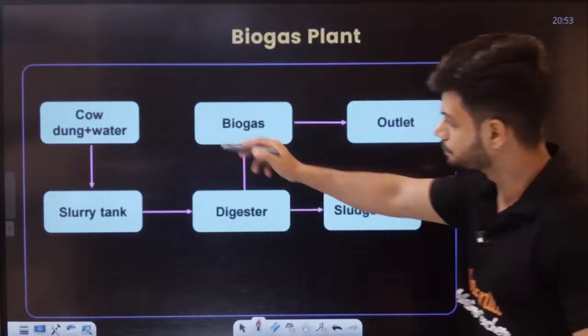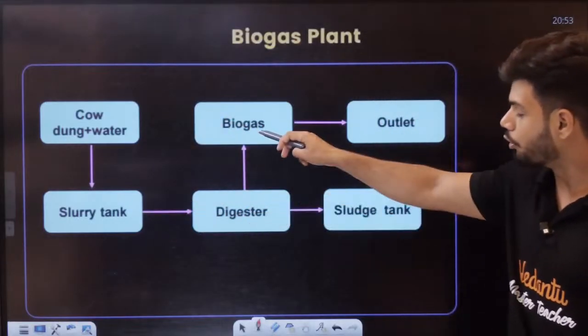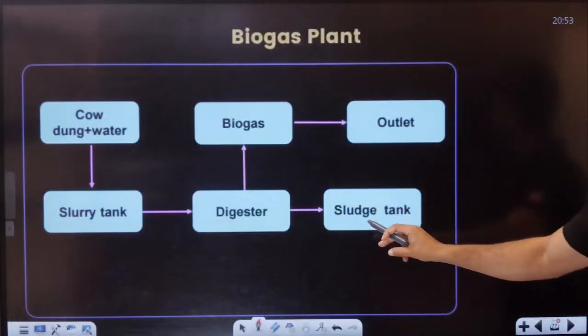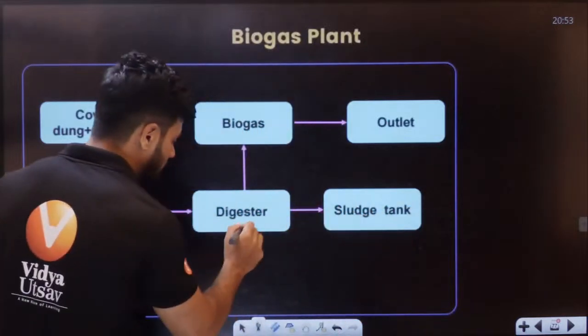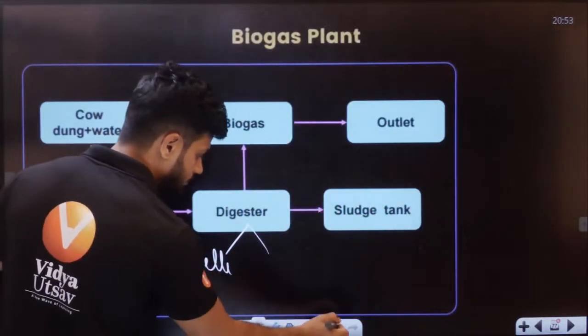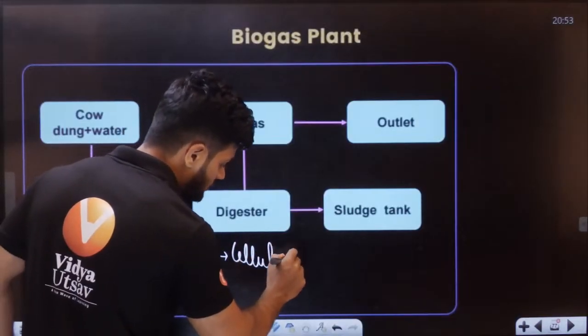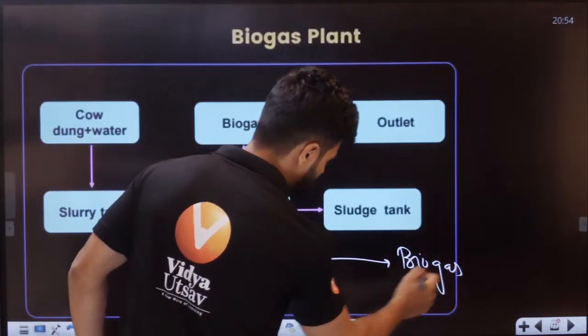See this. Cow dung plus water, slurry tank, digester. In the digester, biogas is made. It goes to the outlet. The remaining part is sent to the sludge tank. In this digester, what is happening? The cellulose is broken down to biogas.